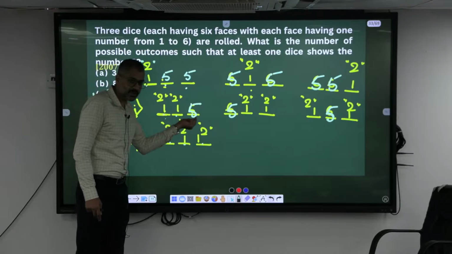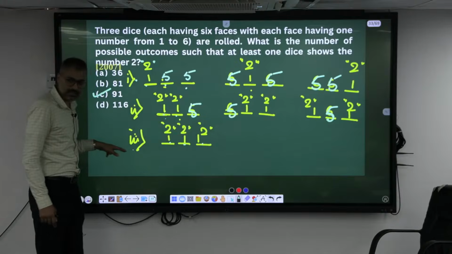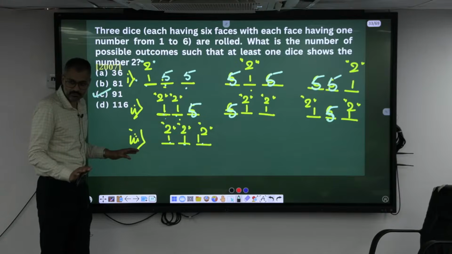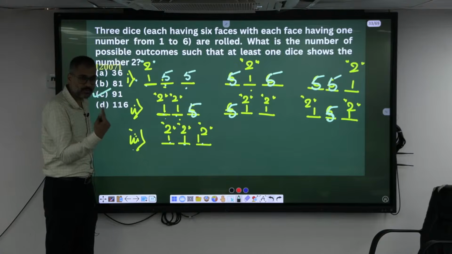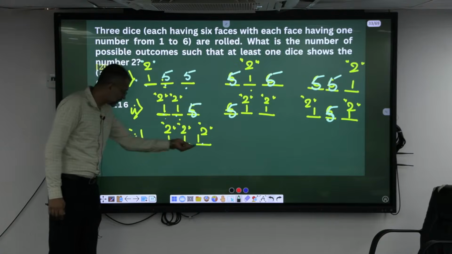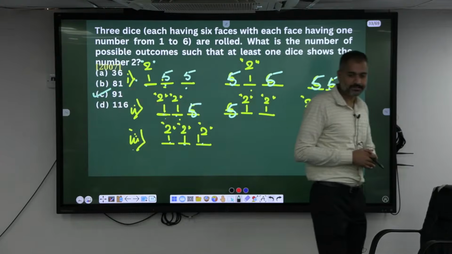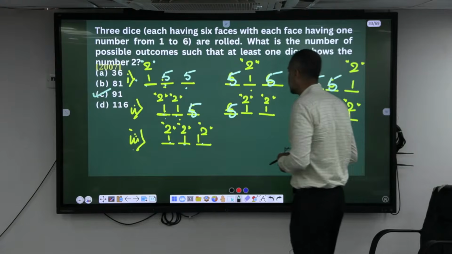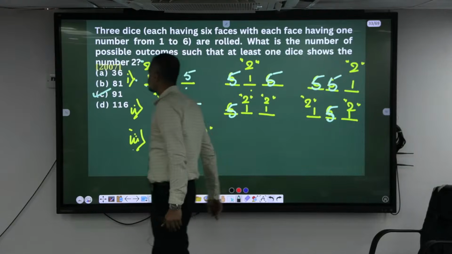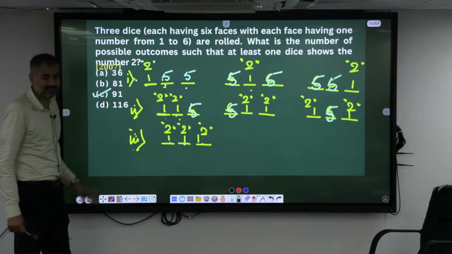Okay, I am left with 5 choices. Similarly 3 such cases. Here I have considered that in all the 3 positions there is a 2. Since he has given a condition that at least one 2, that means one 2 can come, two 2s, or 3 2s. So this is the case. So totally it's 91. 25, 25, 25, 5, 5, 5, this one. Okay, we'll miss that logic somewhere here.